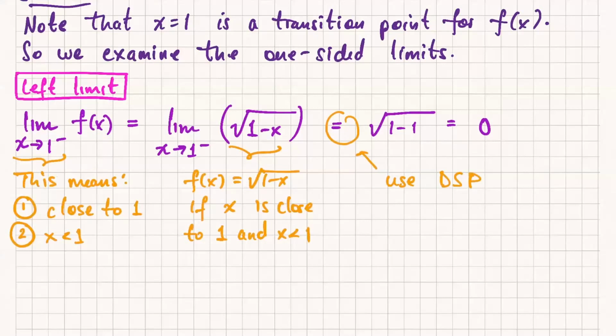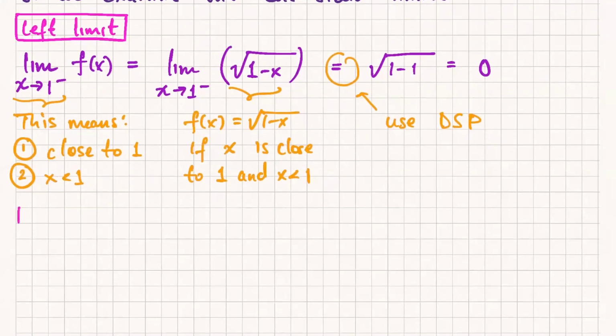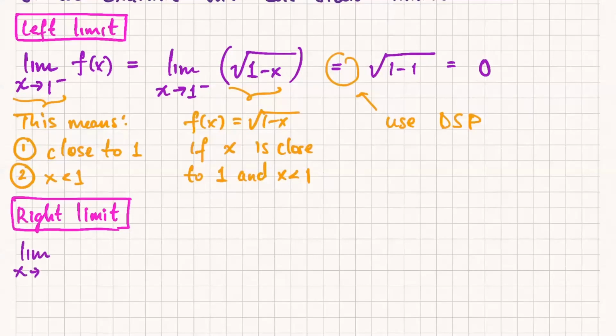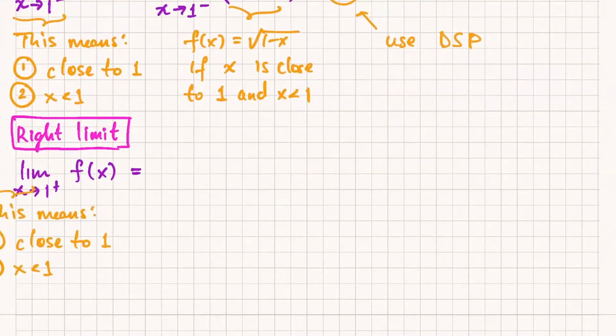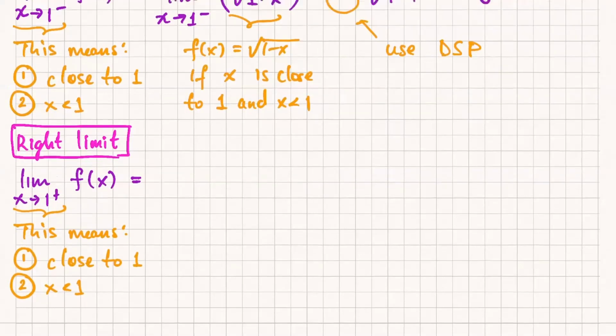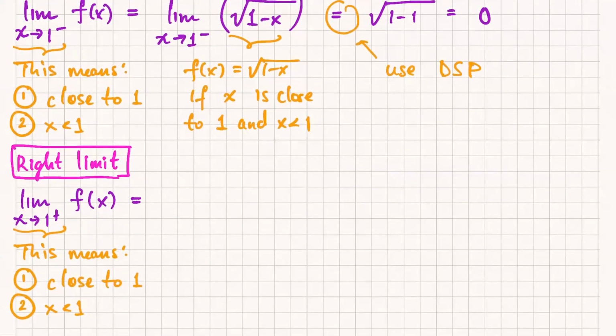Okay, right? It wasn't supposed to be a difficult limit, but the idea was we have to understand why we are doing the left limit and right limit. And now let's do the right limit. It's going to be a very similar argument. Okay. So first, let's copy this. So now that x is approaching 1 from the right side, what does this mean? Again, it means x is close to 1, but the only difference is what? Now x is greater than 1, right? I can't consider x values that are less than 1.